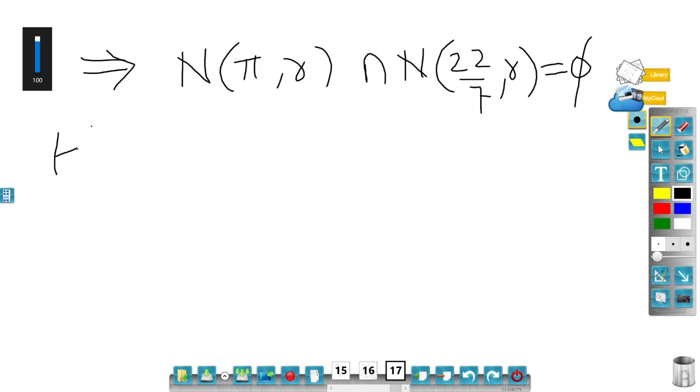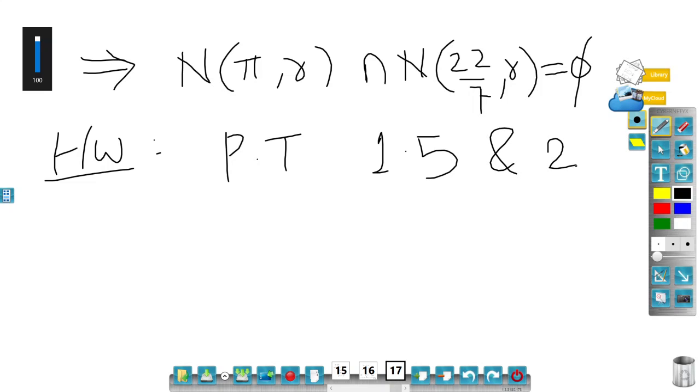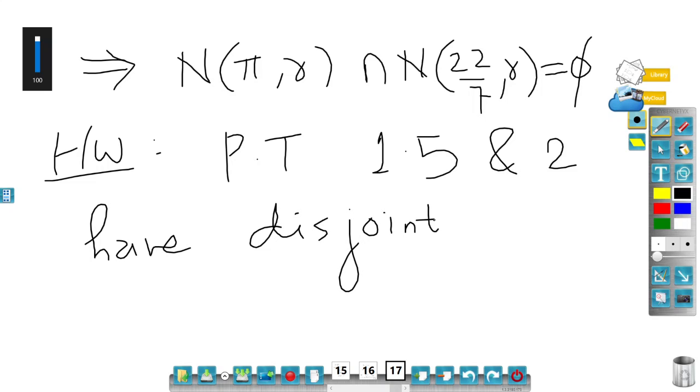So there is a nice example for homework. Prove that 1.5 and 2 have distinct, disjoint neighborhoods. One can prove this on the same line. It's not at all difficult.